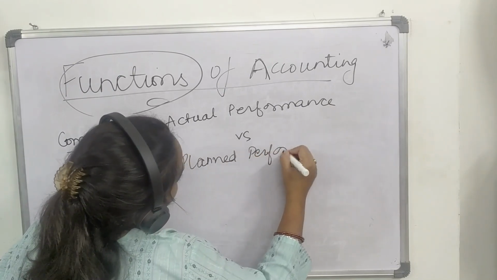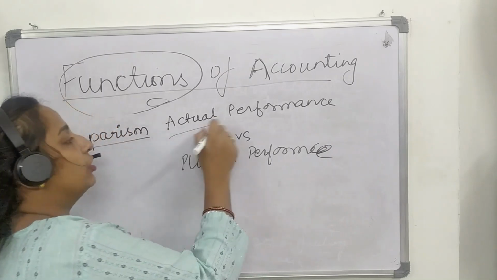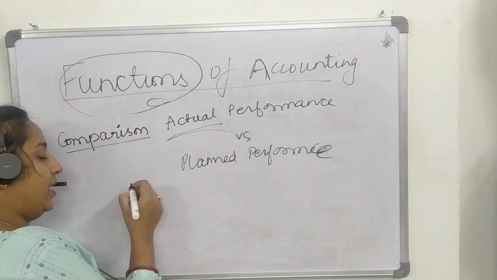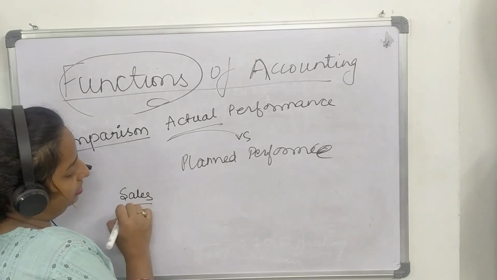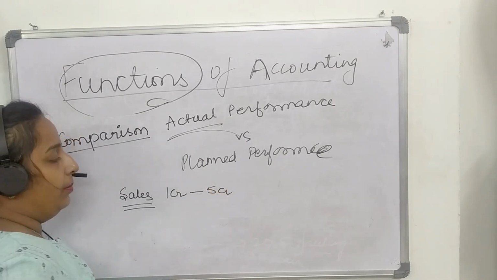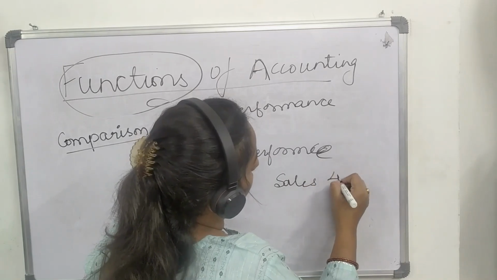Means what we wanted versus what we actually got. For example, I had planned that I will boost my sales from 1 crore to 5 crore. But actually, my sale was recorded at 4 crore.